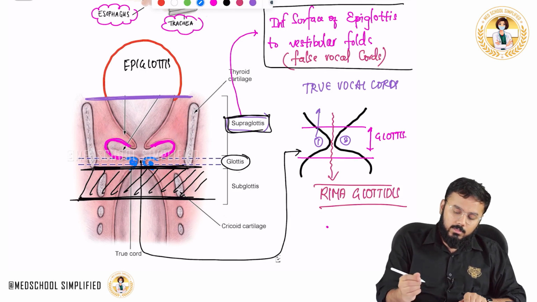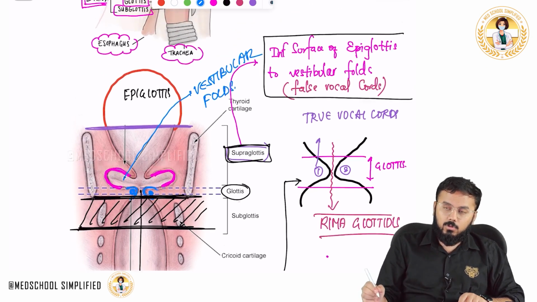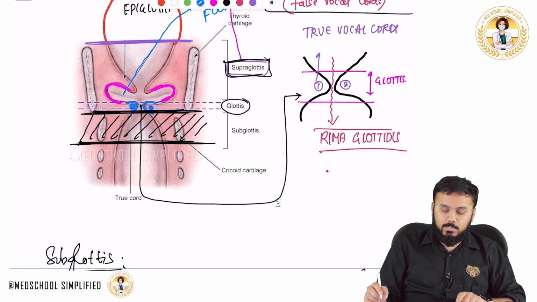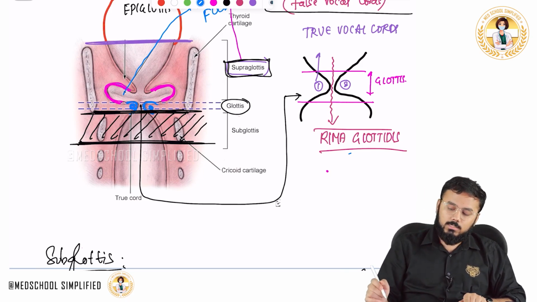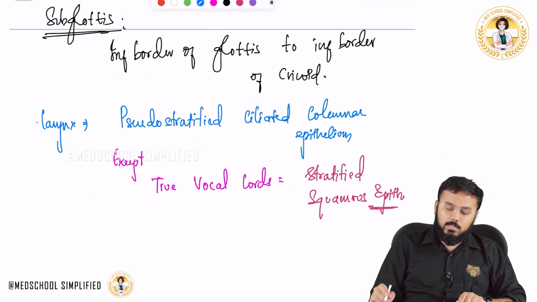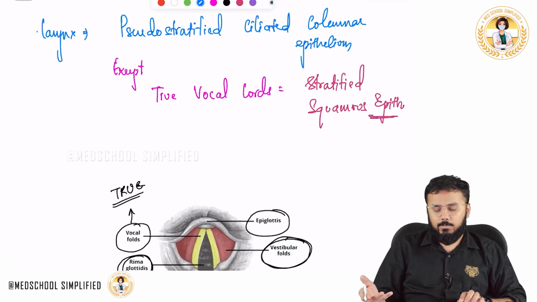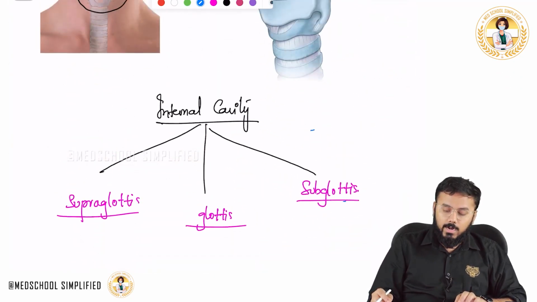Let me write it down. These folds over here are called your vestibular folds. And what are these vestibular folds? Vestibular folds are nothing but your false vocal cords. Next, where is glottis? Glottis is the place where the true vocal cords are present, which is also called the rima glottidis. Next, subglottis is the inferior border of the glottis to the inferior border of the cricoid. And this is the epithelium part which we already talked about. So this is all you need to know regarding the larynx, guys.